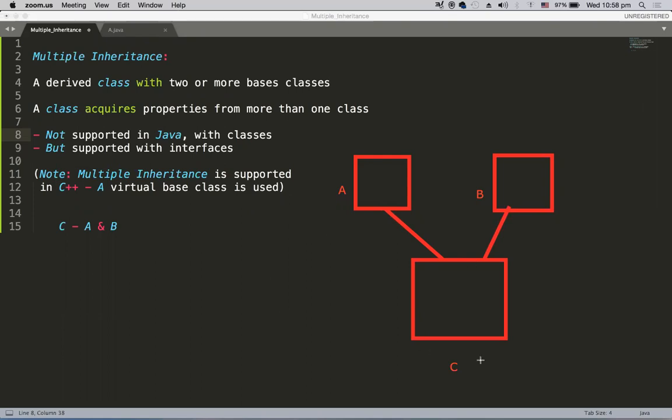Now what actually happens if class C acquires from both A and B? What is the problem? Why is it not supported?